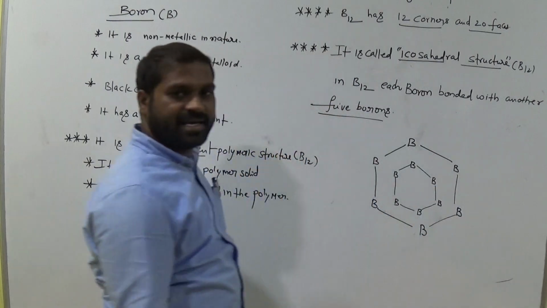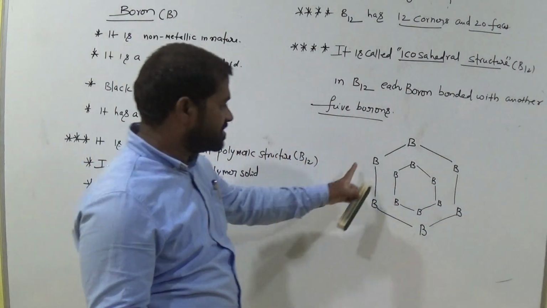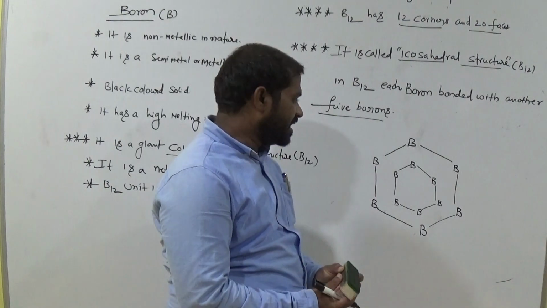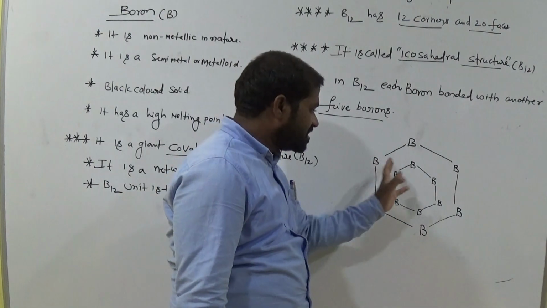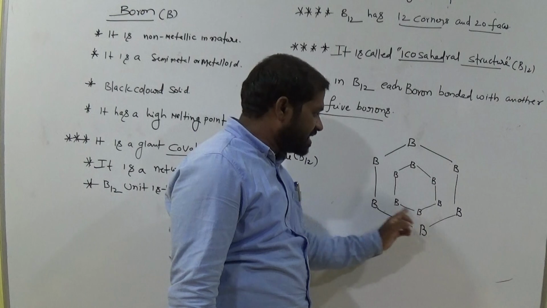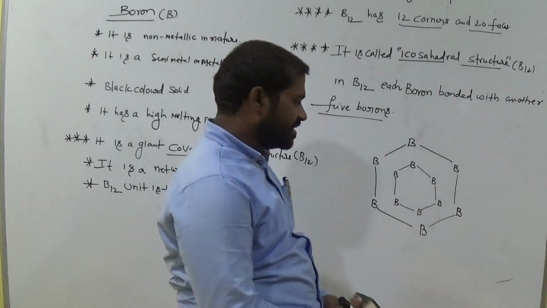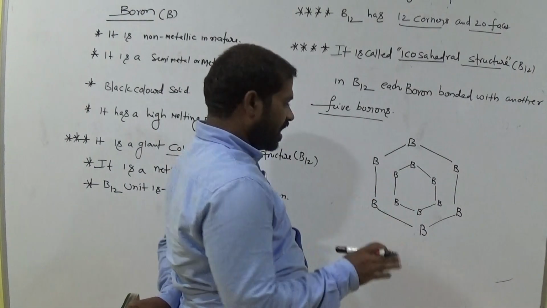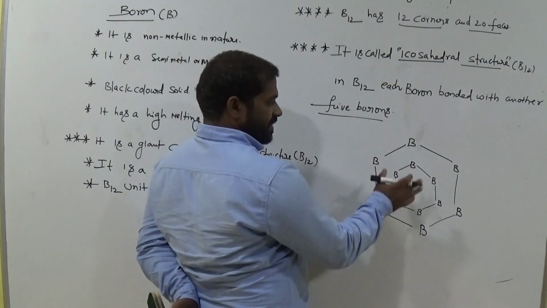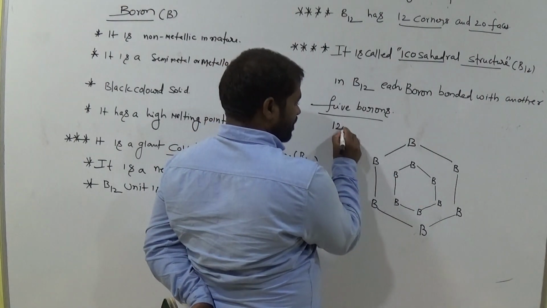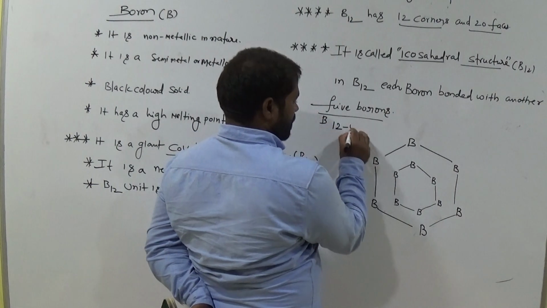How many borons are there? 6 and 6, 12. How many corners do we have? 6 corners, and here we have 6 corners, am I right? 12 corners clearly. So let's see carefully about the structure. This is the B12 unit.